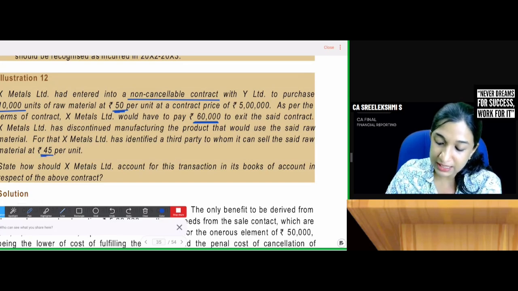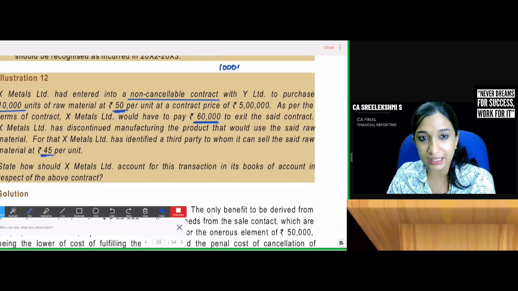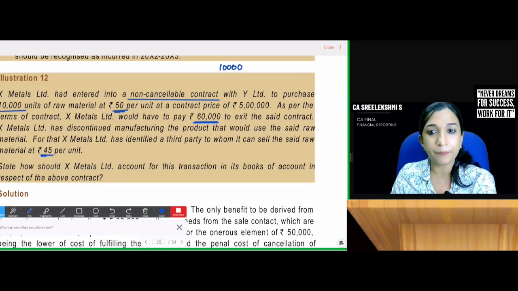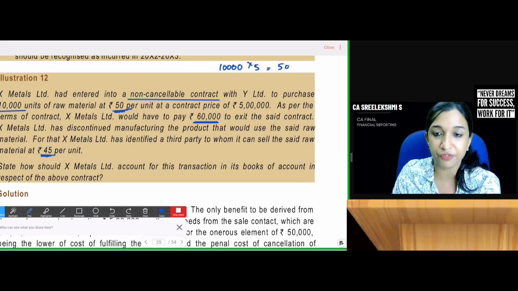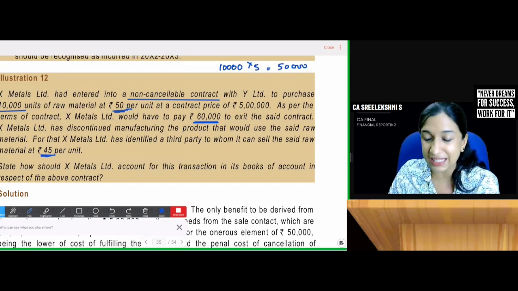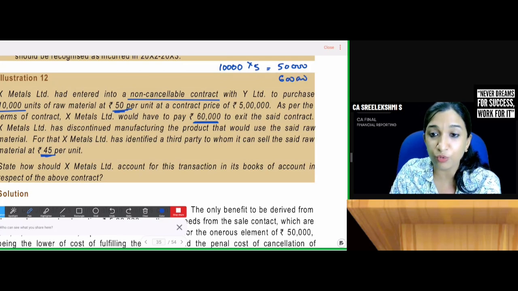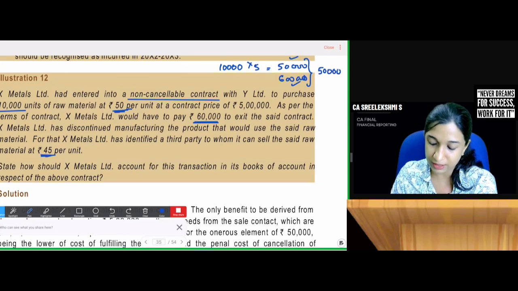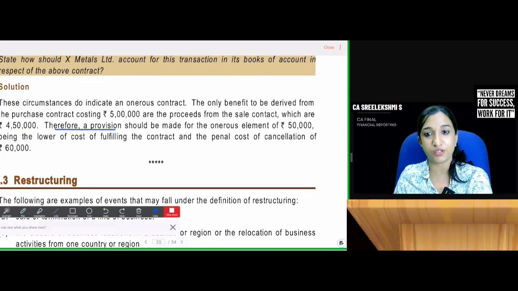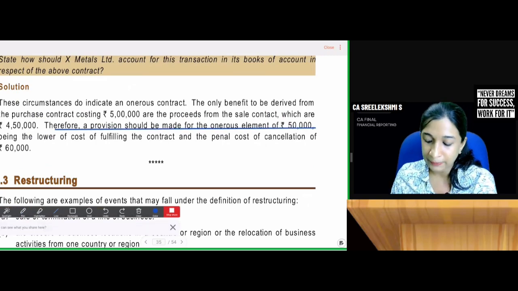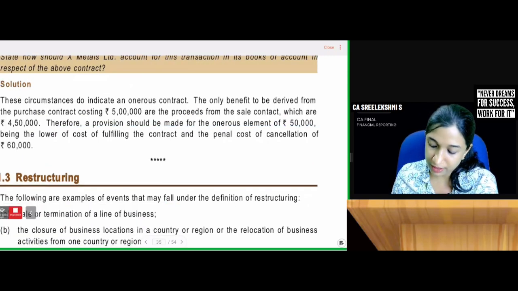So if I purchase the units at rupees 50, I can sell at 45, which means what is my loss if I fulfill the contract? If I fulfill the contract, loss will be 50,000. What will be the loss if I am exiting from the contract, non-performance of the contract? 60,000. For onerous contract, you need to create provision for A and B, whichever is less, 50,000. Therefore, provision should be created for 50,000. Okay. Now restructuring.